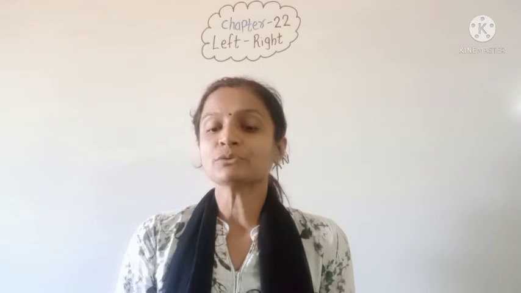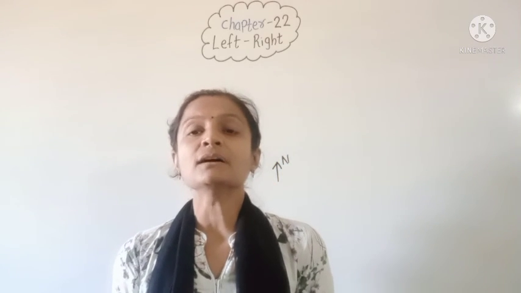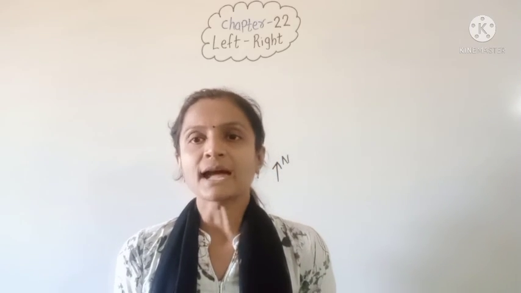So in this chapter basically we will learn about different directions, and also there are given some pictures, and from that you have to write which areas or buildings are on the left side or which buildings are on the right side. And also we will learn about different symbols that are used for different places. Okay, so everybody clear? In this chapter we will learn about different directions.